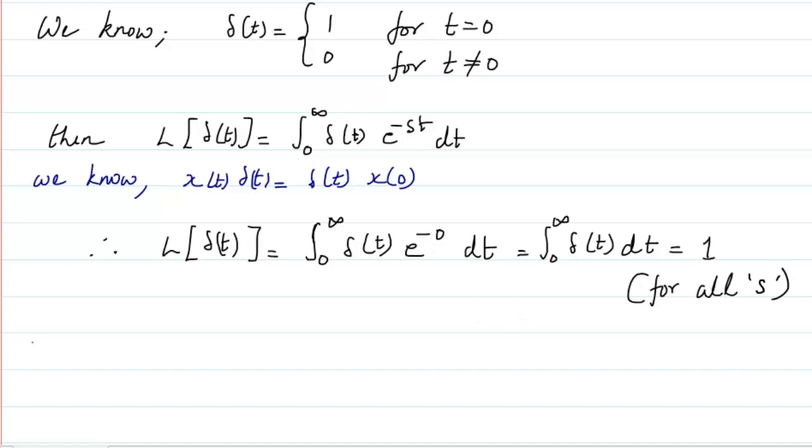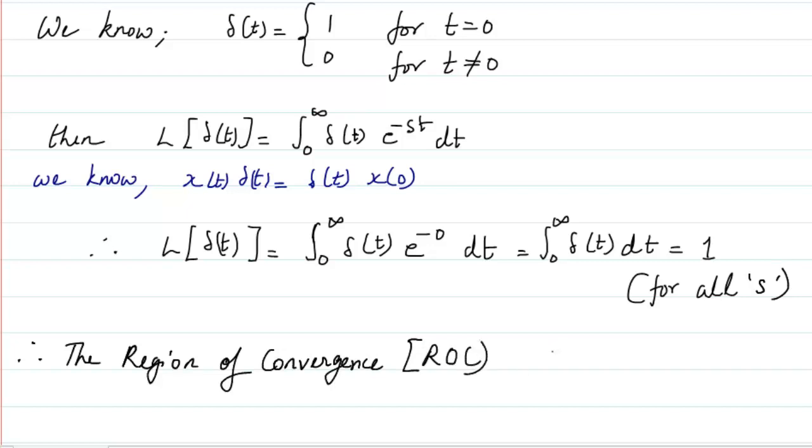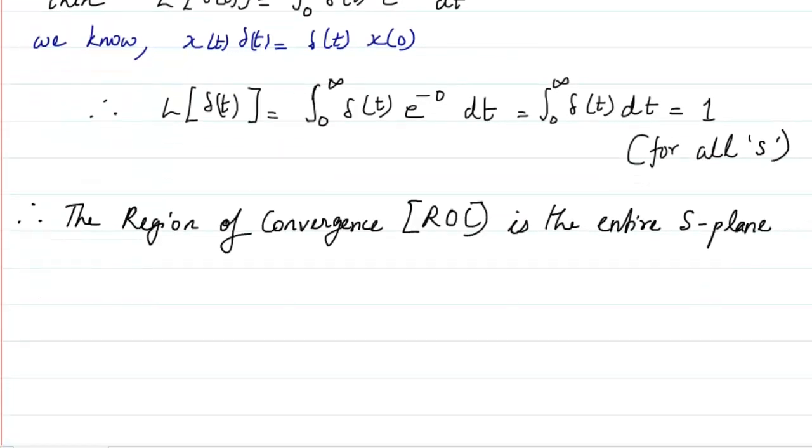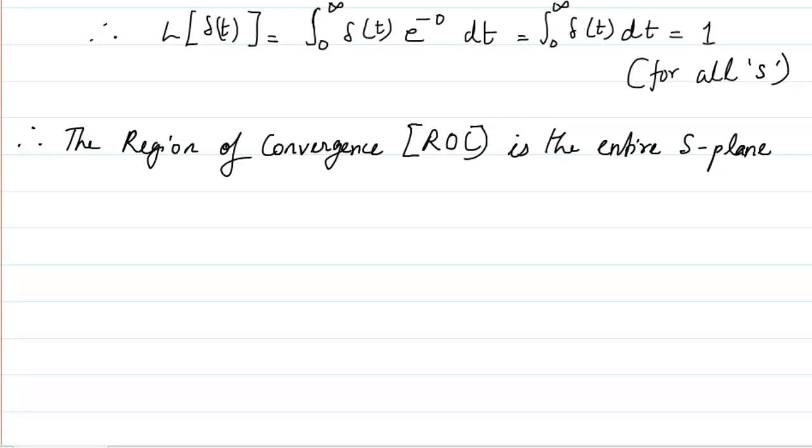Therefore, the region of convergence, which is in short called ROC, is the entire S plane. That means for any value of s, this particular relation will hold.